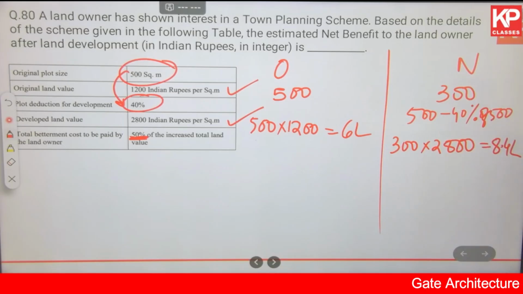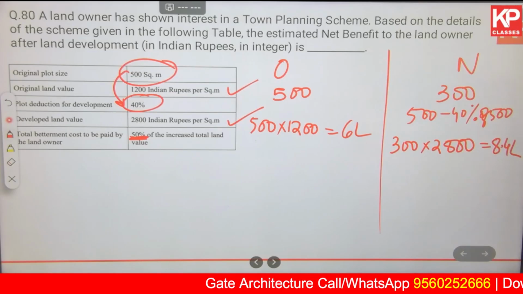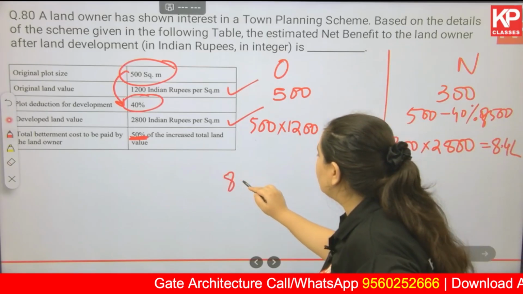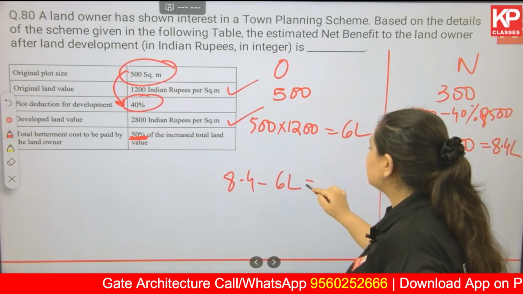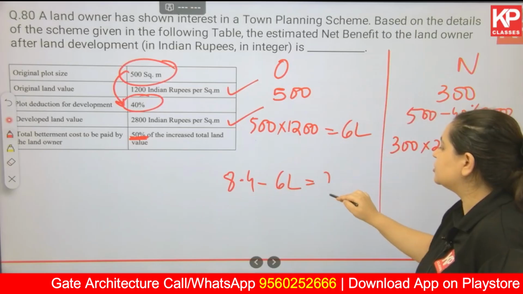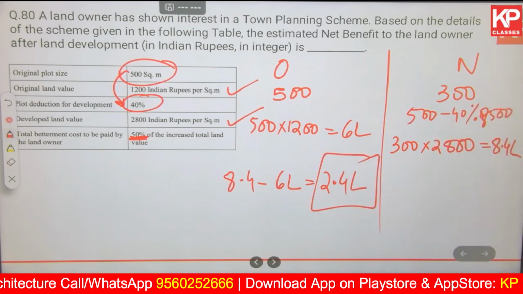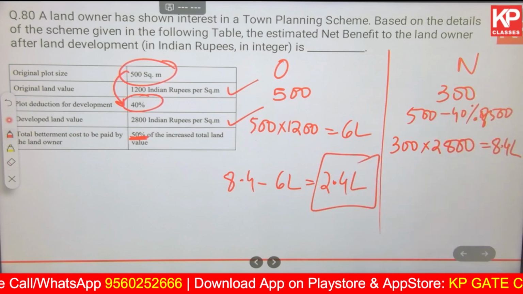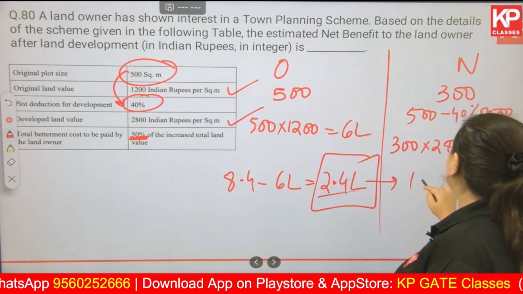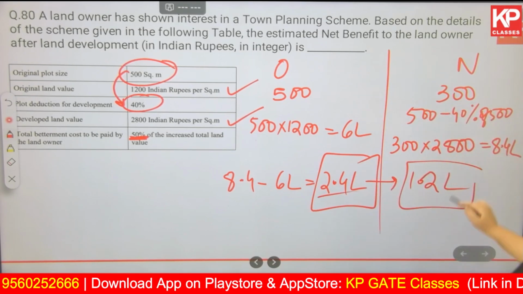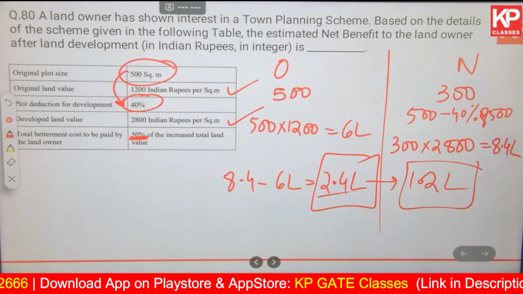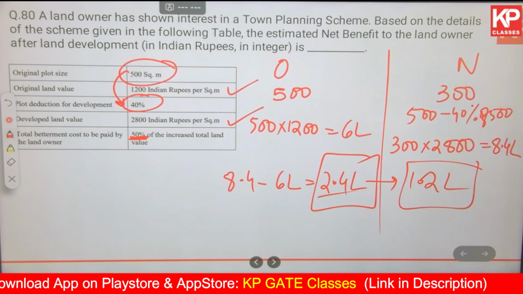Okay, now 50% of the increased total land value you have to give for betterment value. What is the increased total land value? 8.4 minus 6 lakhs is the increase in the land value, which is 2.4 lakhs. ठीक है, इसका 50% you have to pay. So 50% of 2.4 is what? 1.2 lakhs. As simple as that. Very simple calculations, very simple to understand. Your answer is